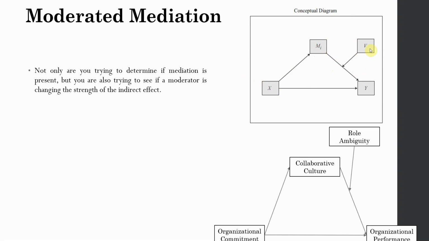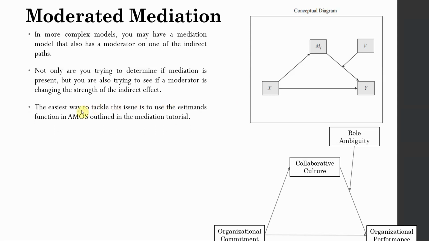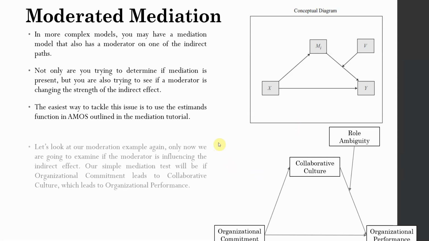In the last example, we had this moderator over here between X and M. In this example, this moderator is between M and Y. Now, the easiest way to tackle this issue is to use the estimates function in AMOS outlined in the mediation tutorial that we have done earlier. We are going to do it again in this particular session as well.